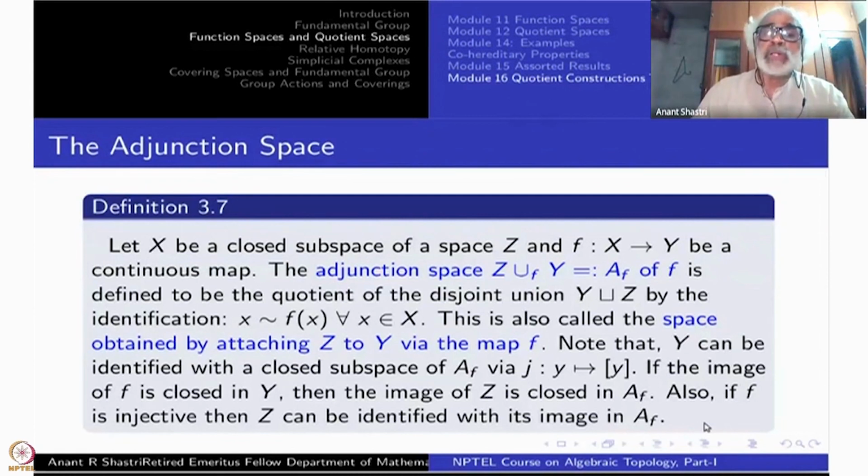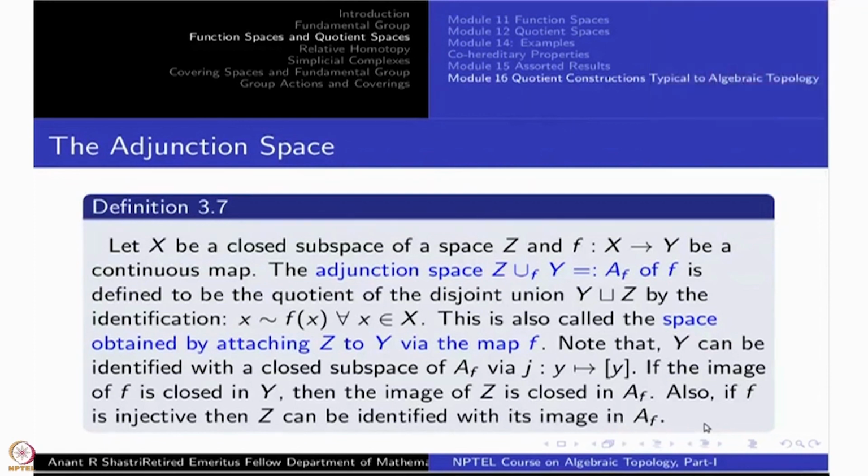This adjunction space is such a wide definition that it gives you lots of examples. In some special cases, they have special names.